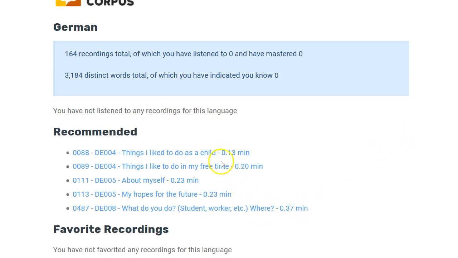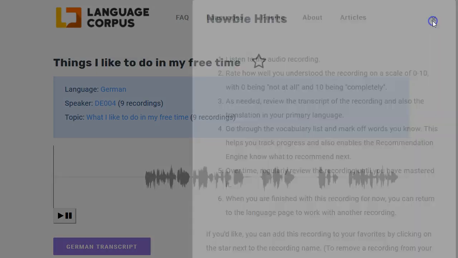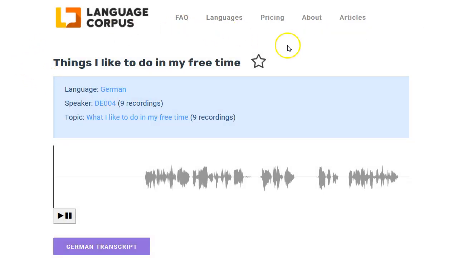For now, I'm just going to go into one of the recordings to get to a recording page. You'll see some newbie hints. You can favorite it by clicking on the star. I'll go ahead and do that just to show you how it works. Now this is going to be my favorites whenever we go back to the list. The language is German. To get back to the language, I'll just click on German.